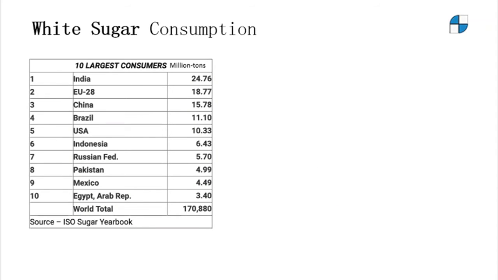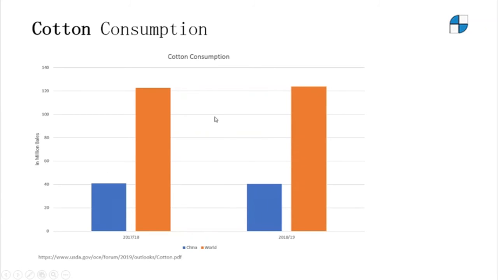And for sugar, China is the third largest consumer. The largest consumer is India, and the second one is the European Union. And for cotton, again, China is the largest consumer. It consumes about 1/3 of the cotton consumed in the world.